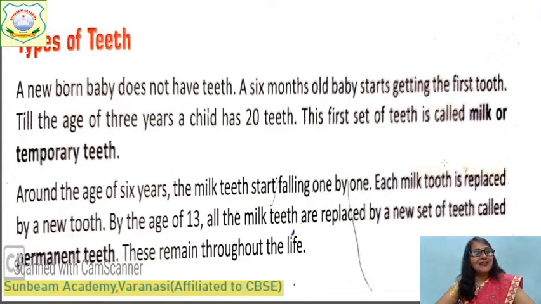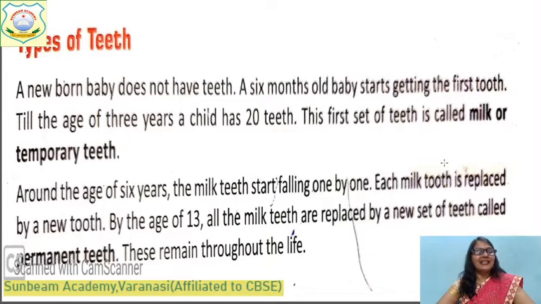Till the age of 3 years, a child has 20 teeth. This first set of teeth is called milk teeth, or temporary teeth. Why is it called temporary teeth? Because it falls down and is replaced by a new set of teeth.